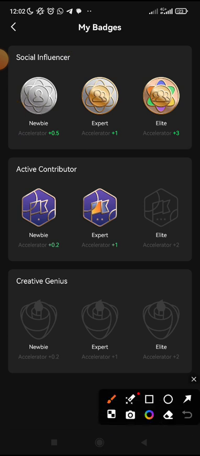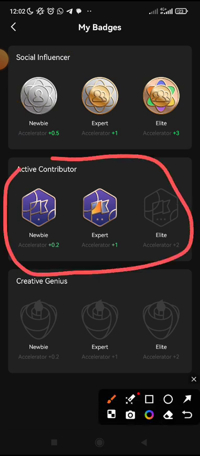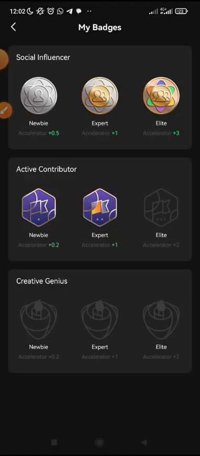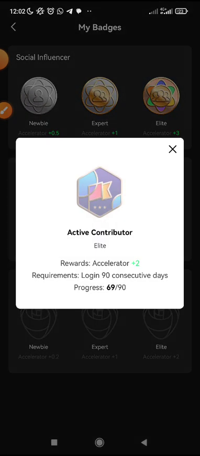The second accelerator is your contribution. As a newbie, you get this. When you log in 3 consecutive days, you would have got this. Also this one, 21 days, and this one, 90 days. I'm already on 69. Once I'm up to 90 days, then I will get this accelerator.